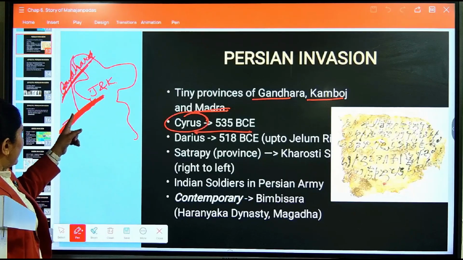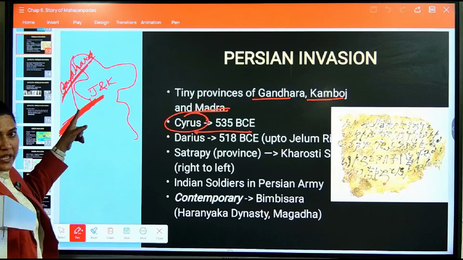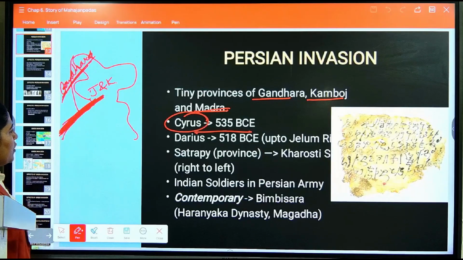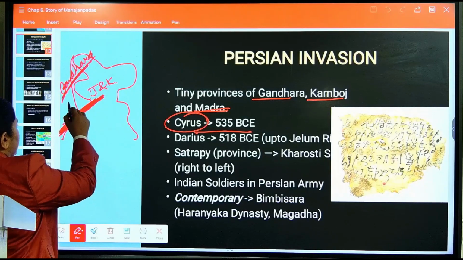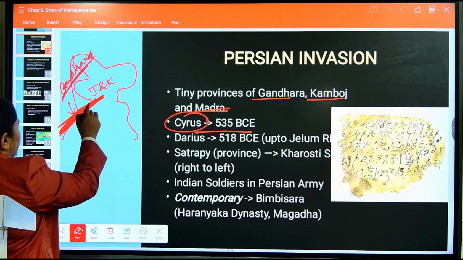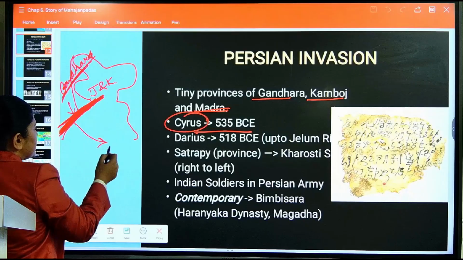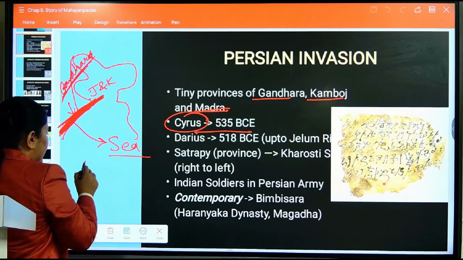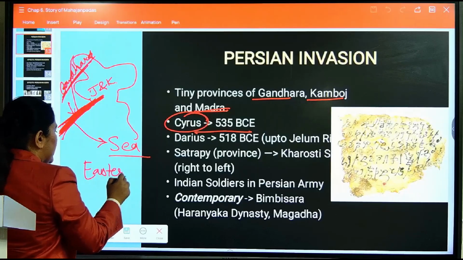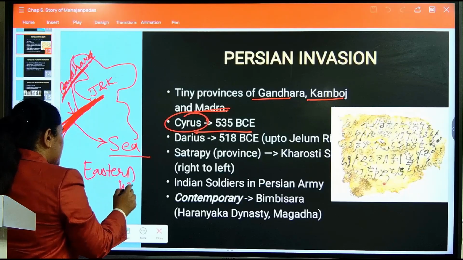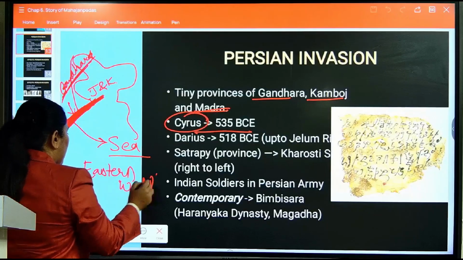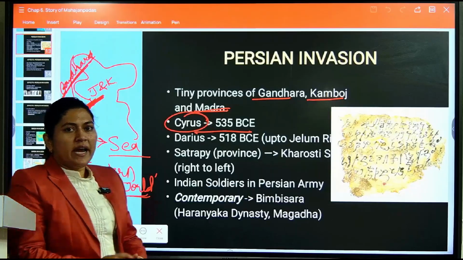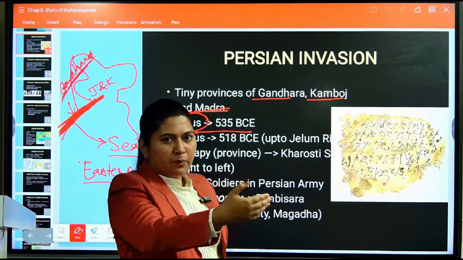And when Darius came to the Indus River, he thought that the world had ended over here. He considered this Indus River as a sea, and he thought it was the end of the eastern world, because many historians said that the eastern world ended at the Indian subcontinent.